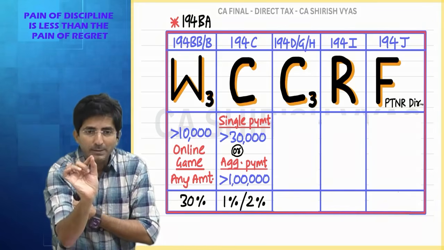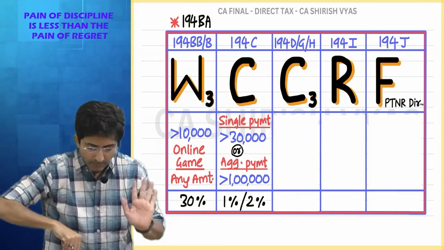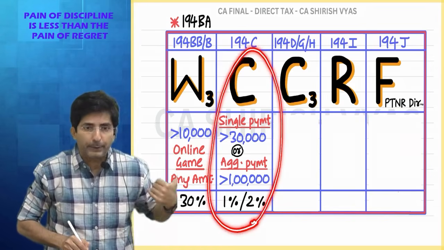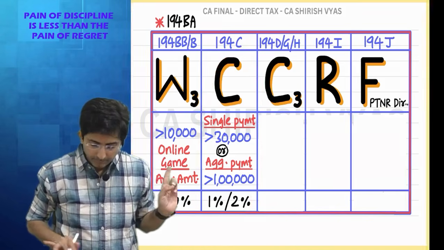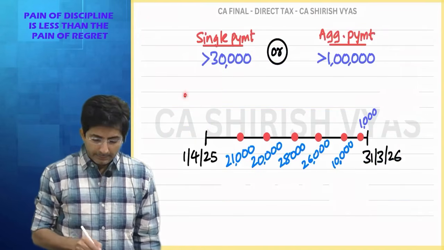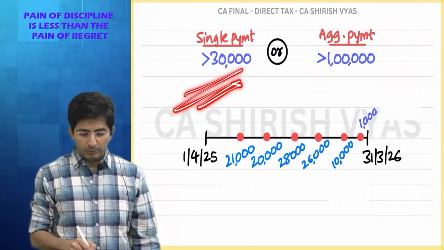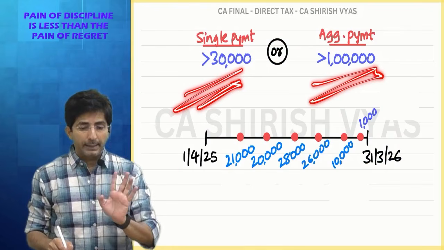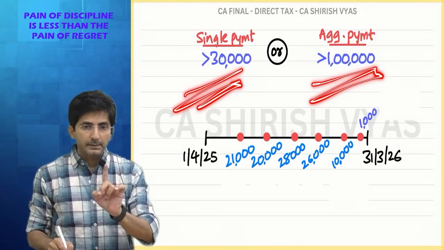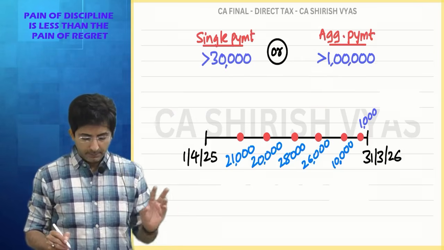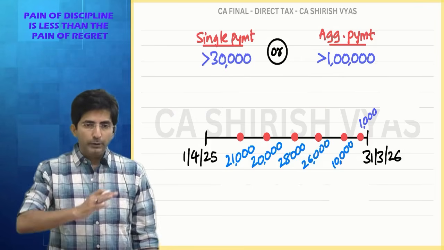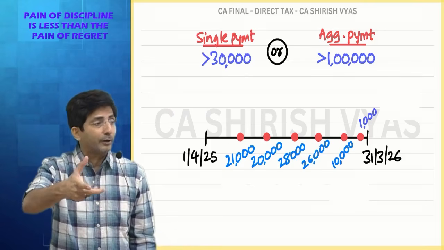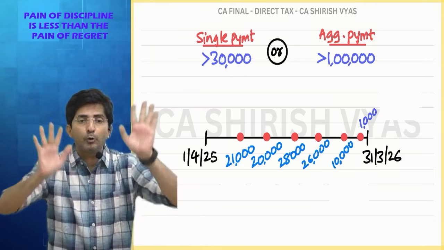Why such a small percentage? I will explain. First, let me take one example to explain how this actually operates. See, what was the threshold? Either a single payment of more than 30,000 or an aggregate of the financial year of more than 1 lakh. If either condition matches, we have to deduct TDS. Here, why is the rule like this, single and aggregate? Because generally, when you deal with a contractor, you don't make full payment together.